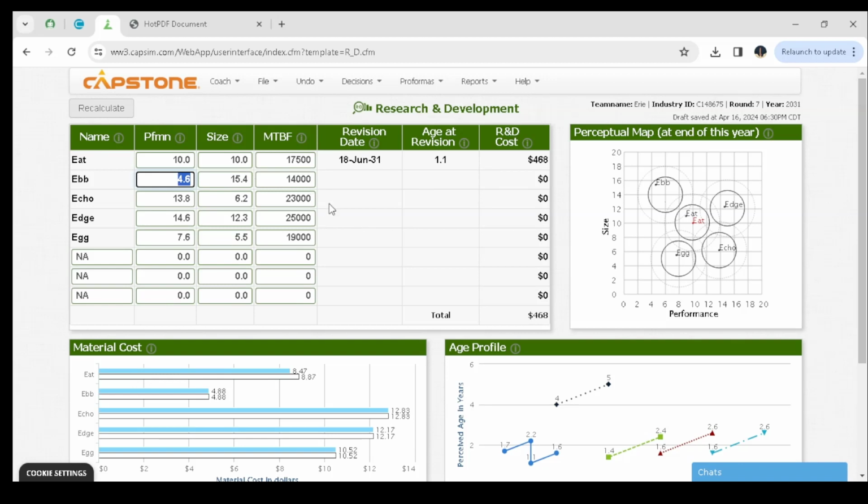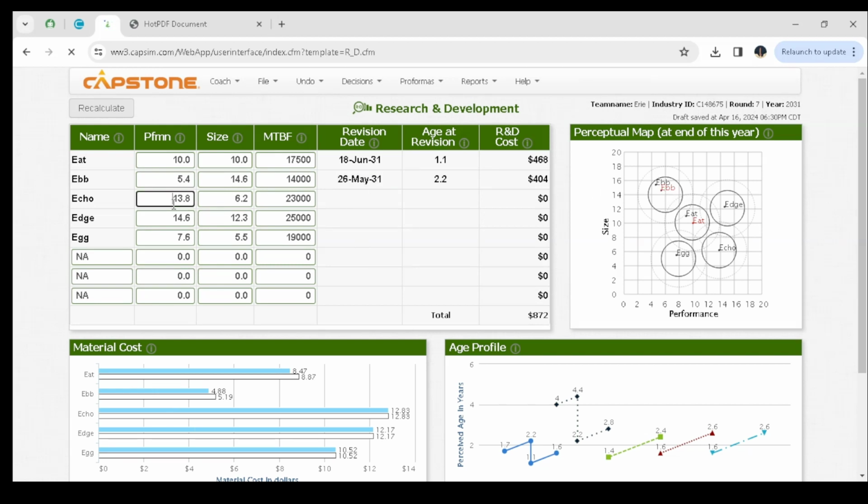So I decided we use 5.4 as the performance and a size of 14.6. And then we can recalculate, and after recalculating, you can clearly see that our revision date is 26th of May 2031, and this is the new positioning of the product.